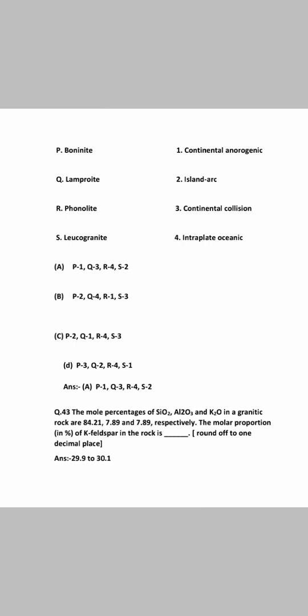And 43rd question, this one is... The mole percentage of SiO2, Al2O3, K2O in a granitic rock are 84.21, 7.89 and 7.89 respectively. The molar proportion in percentage of K-feldspar in the rock is 29.9 to 30.1.